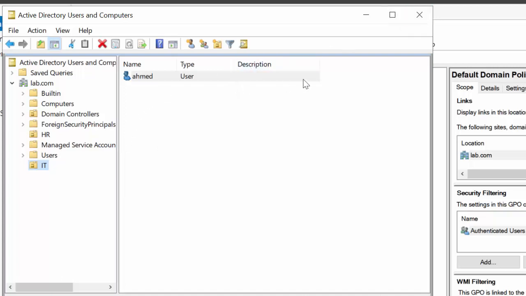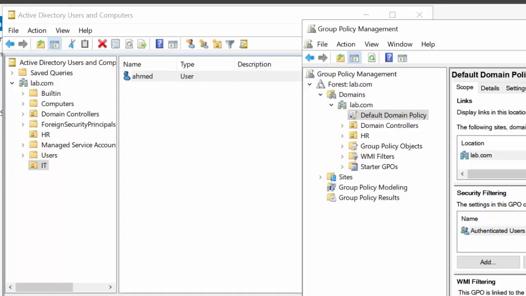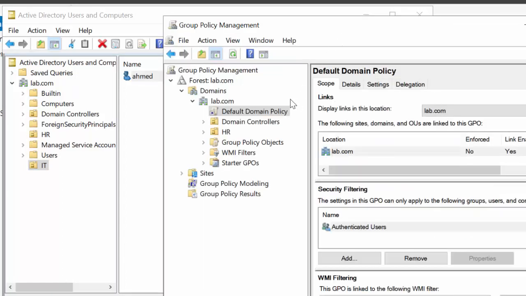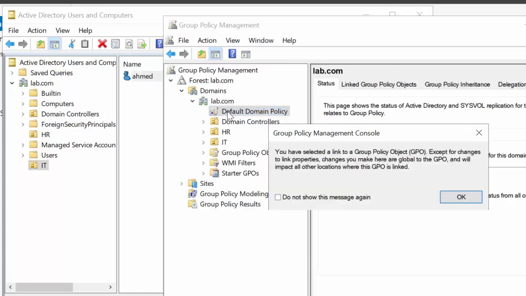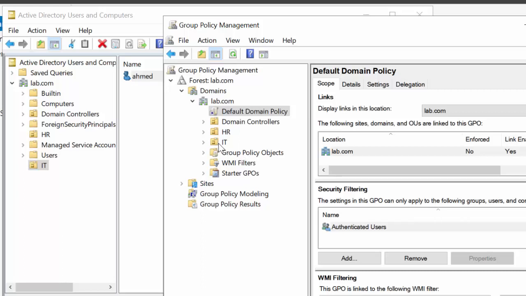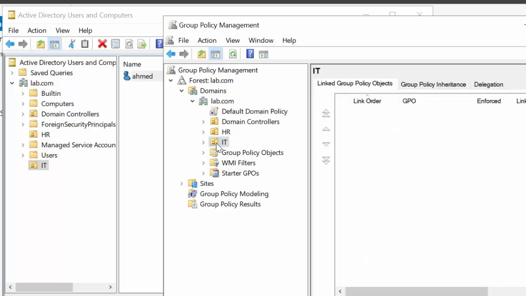Now I want to implement the group policy on the user. Just go to the group policy here. Just make a refresh. Now you can see we have also IT here. I want to create a group policy on the IT.